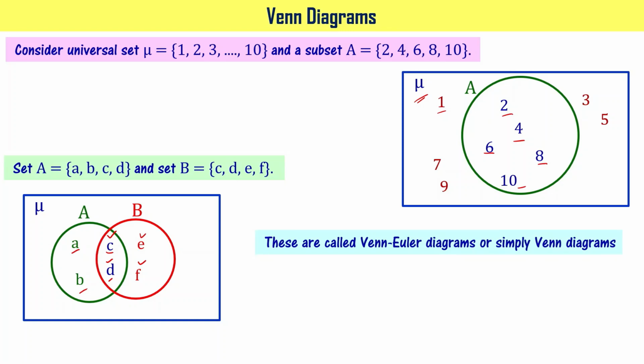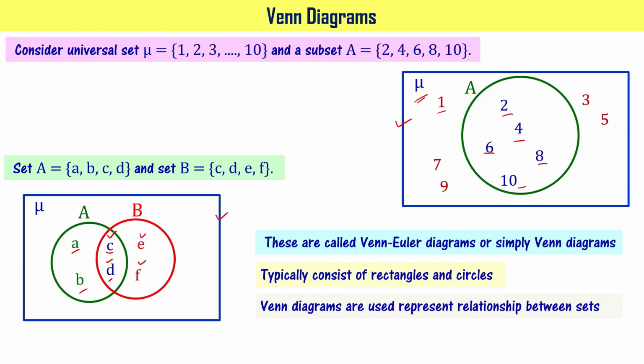The pictures we have drawn just now, a circle in a rectangle representing the universal set and subset, and here the rectangle and two circles representing sets A and B and the universal set. These are called Venn Euler diagrams or simply Venn diagrams. Please note this. Typically, these diagrams consist of rectangles and circles.